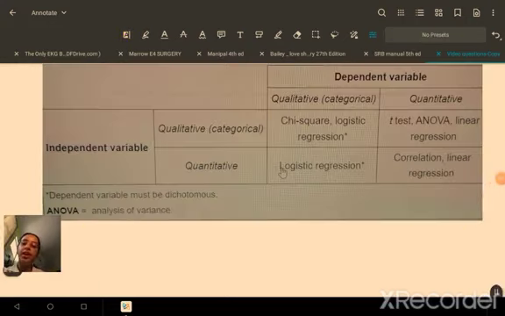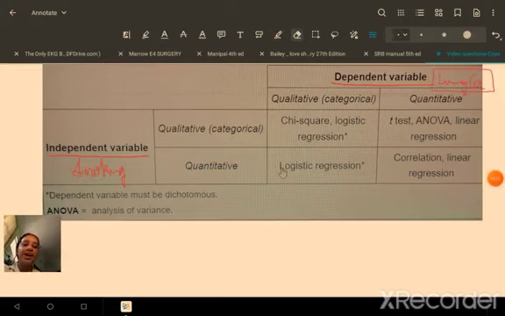To get to the correct answer, we have to know that there are two different types of variables. Whenever we are conducting a study, there is a dependent variable and an independent variable. The dependent variable is the outcome and the independent variable is the exposure or risk factor. For example, our dependent variable or outcome is lung cancer, and the independent variable, which implies any exposure or risk factor, could be smoking, radiation exposure, anything.